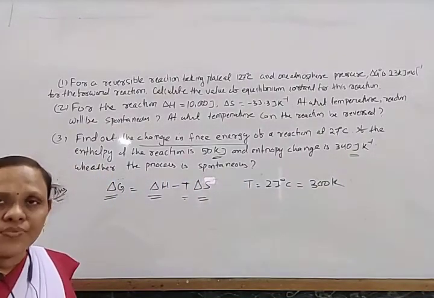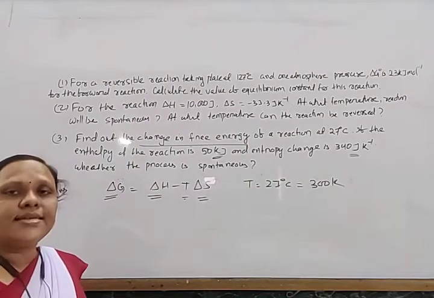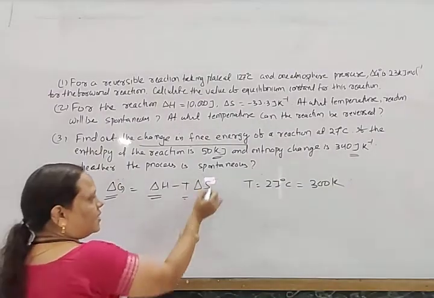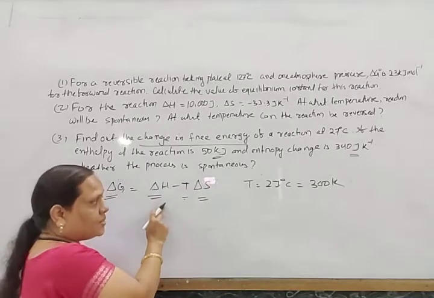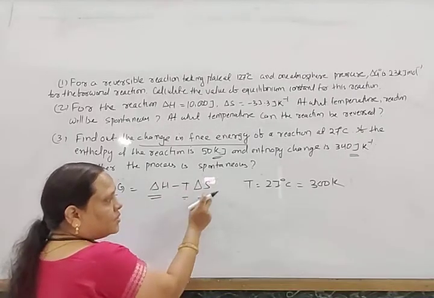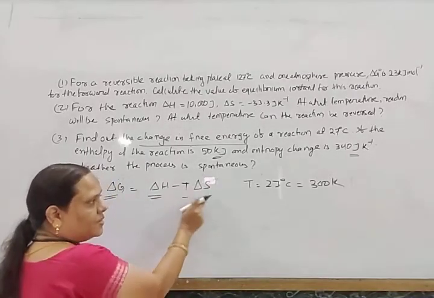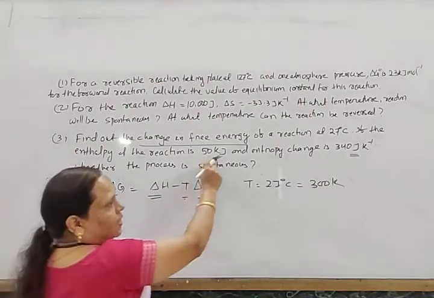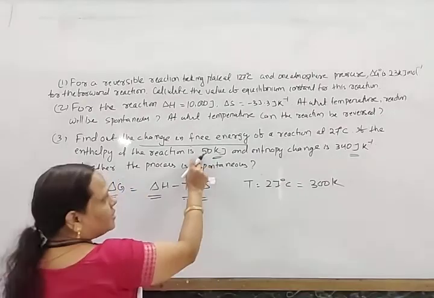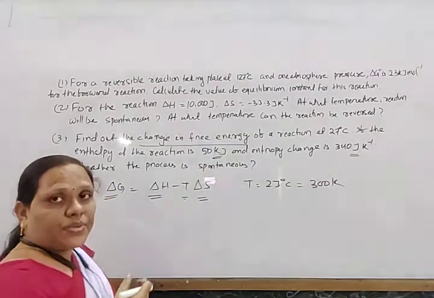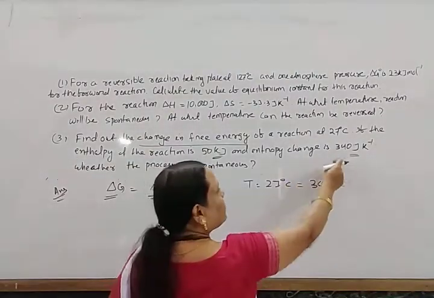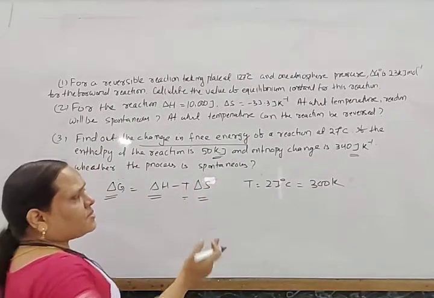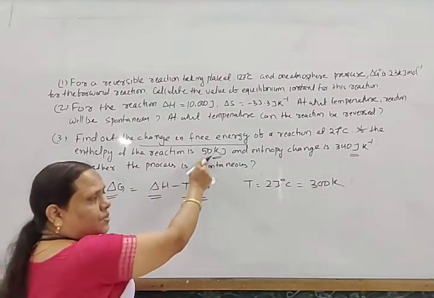T del S is an energy term, and this is also an energy term. But del H is given in kilojoule and del S in joule. So convert this either to joule or to kilojoule. Let us see, it becomes easier if we convert it to joule.